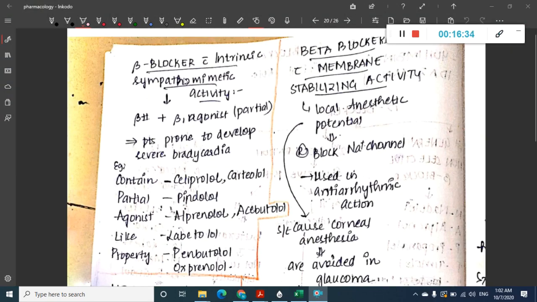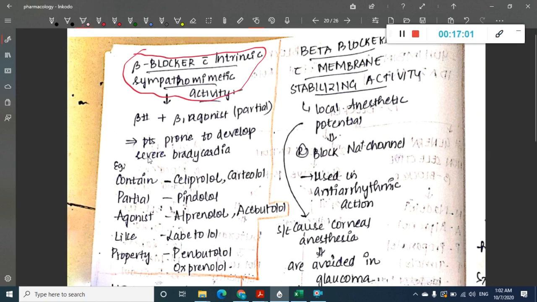Then what else are there? There are even more special beta blockers, which include beta blocker with intrinsic sympathomimetic activity. This is beta blocker with beta 1 agonist.